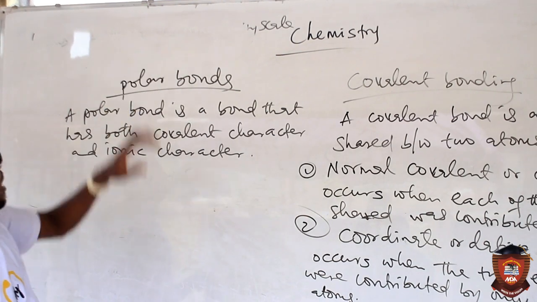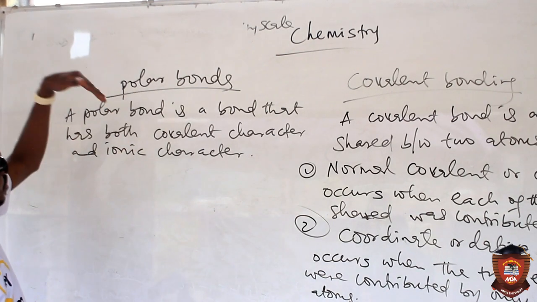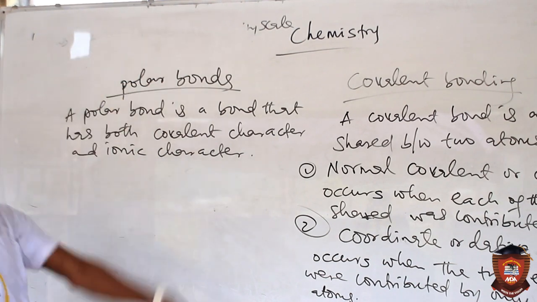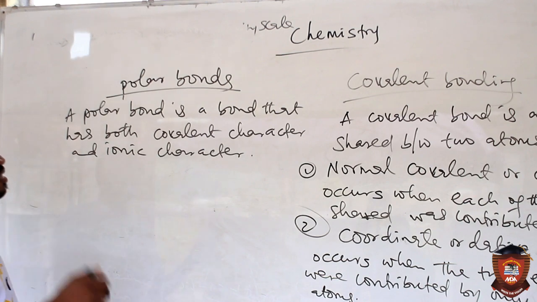Okay? So now, what criteria will help us to know that a bond will be polar? That is now a question. Look at it.